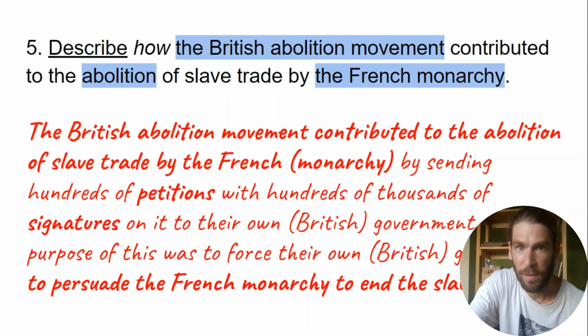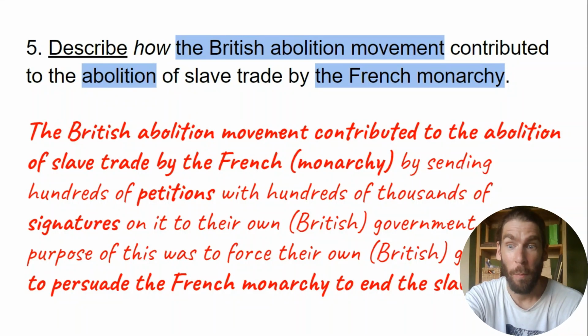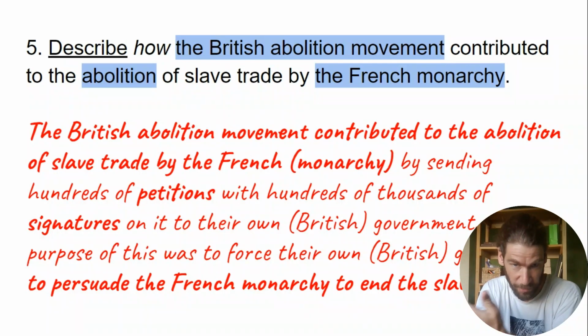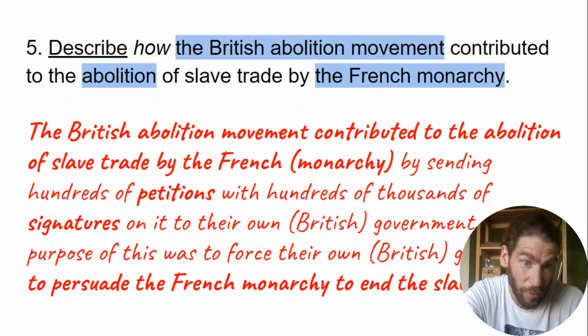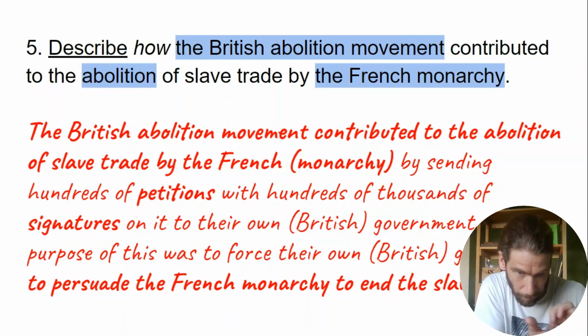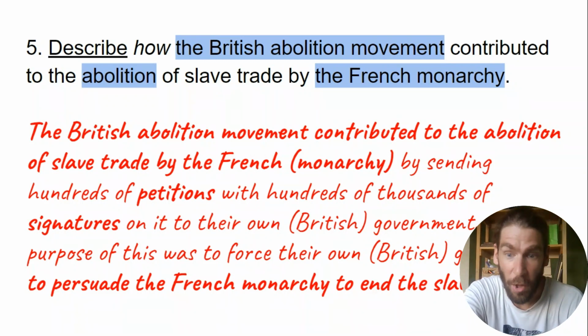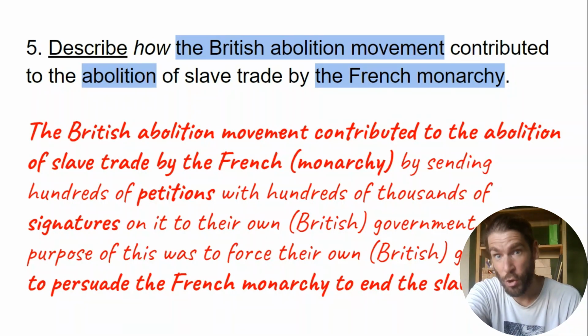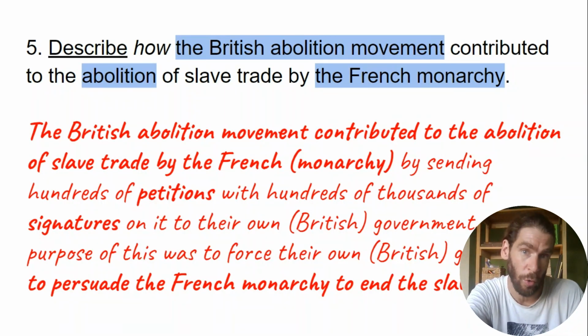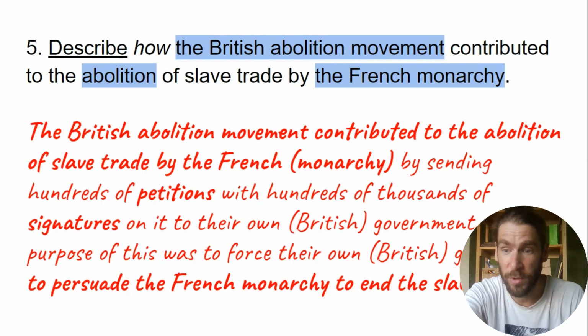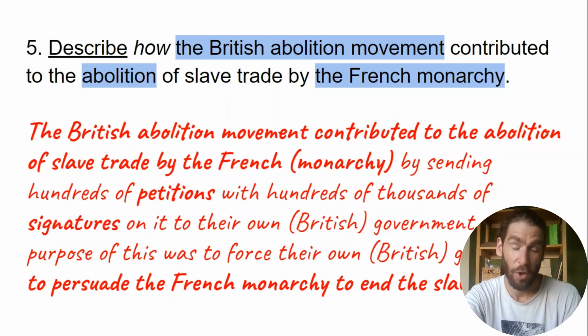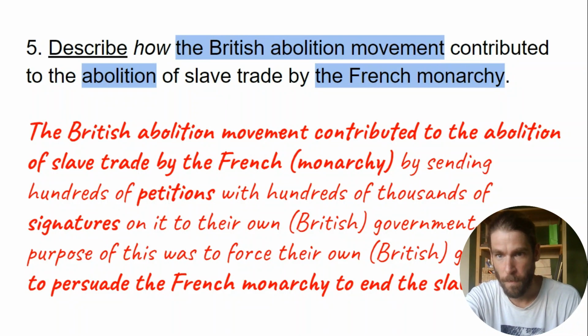And then I begin my own answer by sending hundreds of petitions, pieces of paper, petitions, with hundreds of thousands of signatures on it to their own British government. The purpose, the goal of this was to force their own British government to persuade the French monarchy to end the slave trade. So the question is describing, we did this extensively.